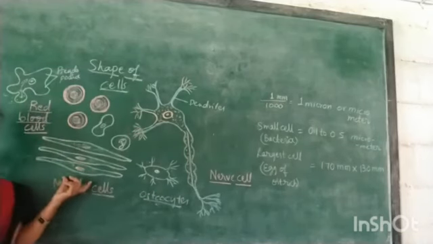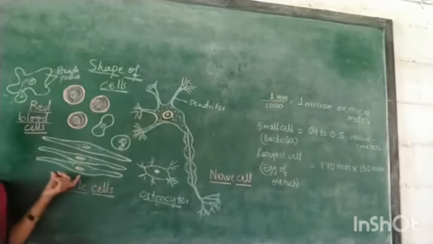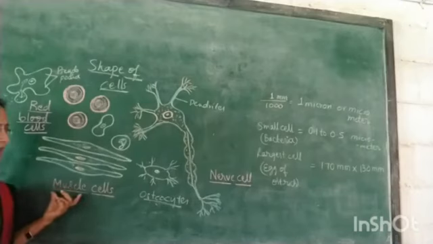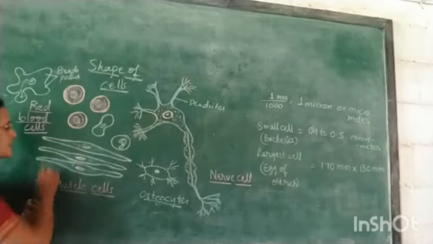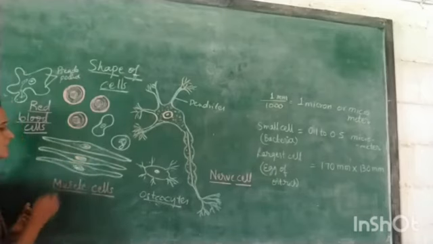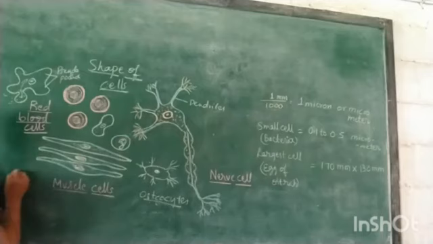You have muscular cells which help in various activities which we do in our day-to-day life. These muscular cells have pointed ends where you can clearly see a distinctive nucleus inside. This is considered as spindle shape.